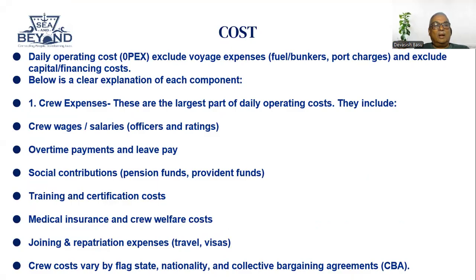Okay. Now, daily operating cost, we also call it OPEX. It excludes voyage expenses like fuel, bunker, and port charges, and excludes the capital financing cost. So daily operating cost, that is OPEX, will exclude what? Fuel, bunker, port charges. They are not required for your daily operating cost, and it excludes capital financing. That means debt servicing is not included in that. So here's a clear example of each component. Now on the daily operating cost, what will you get?